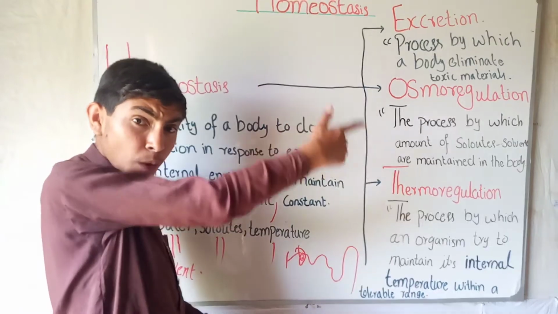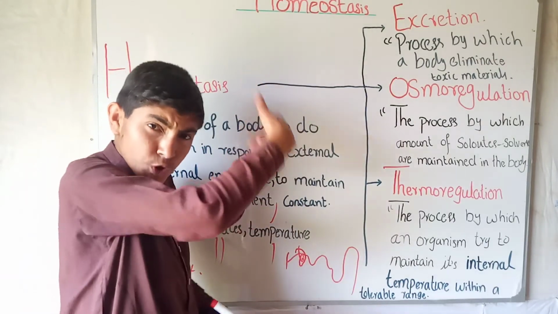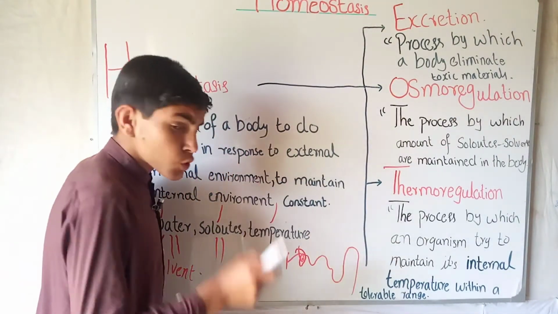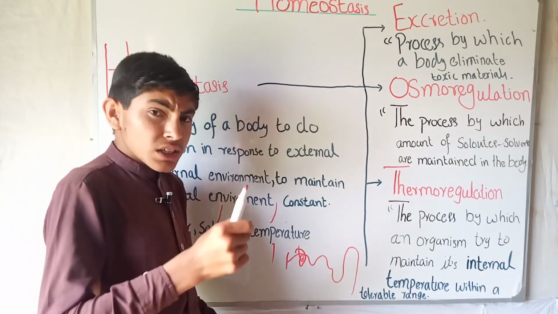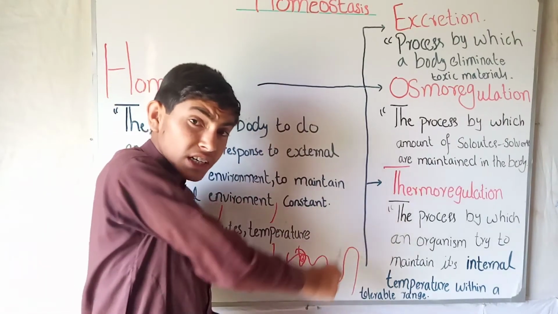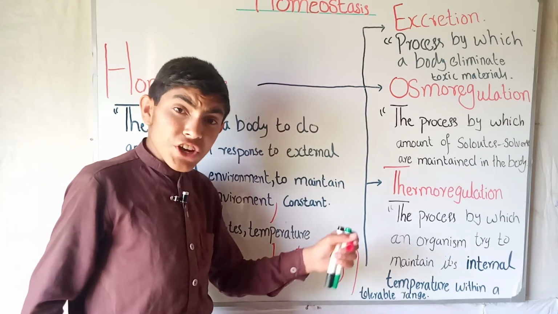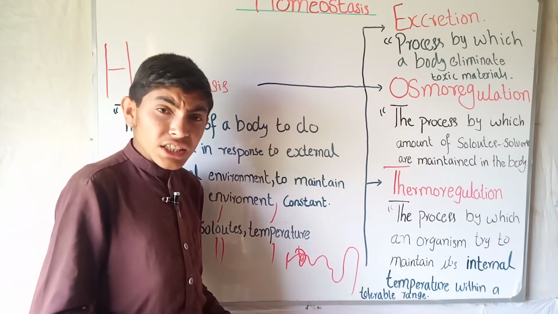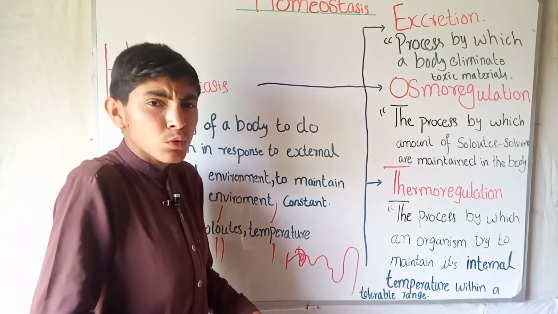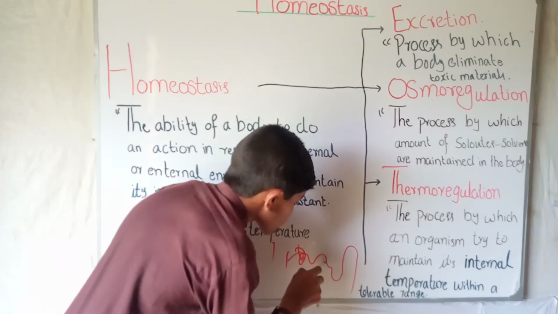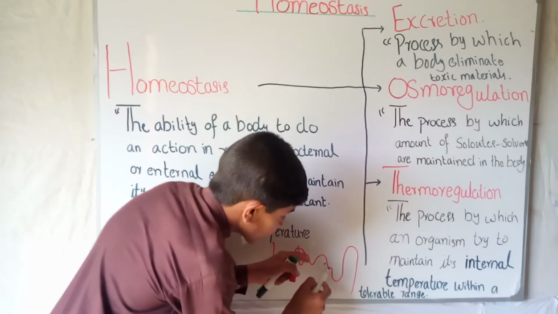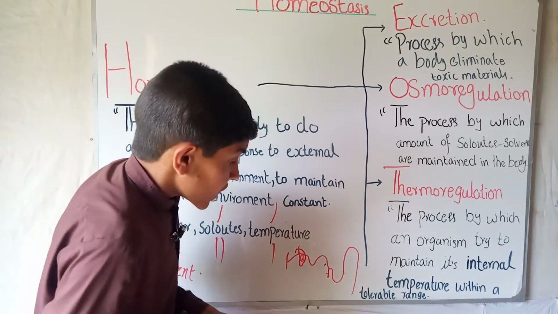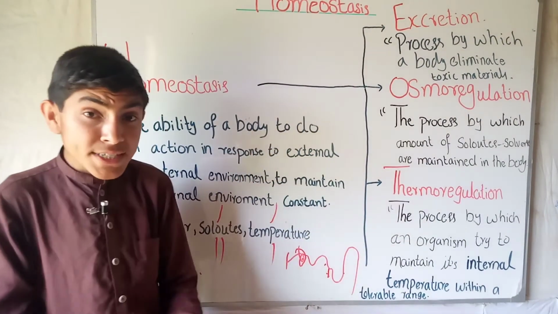is secreted by the action of the anterior pituitary. You can see my video of the anterior pituitary, or the pituitary gland's whole secretion. So when the anterior pituitary secretes its hormone, the adrenal gland secretes the antidiuretic hormone. On the secretion of the antidiuretic hormone, the proximal convoluted tubule and the descending limb of Henle, this is the descending limb of Henle and this is the ascending limb of Henle, do their duty of reabsorption of the solute.